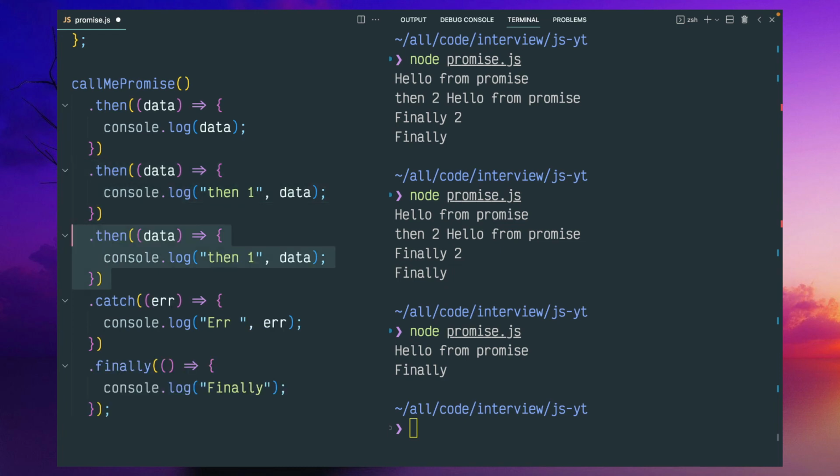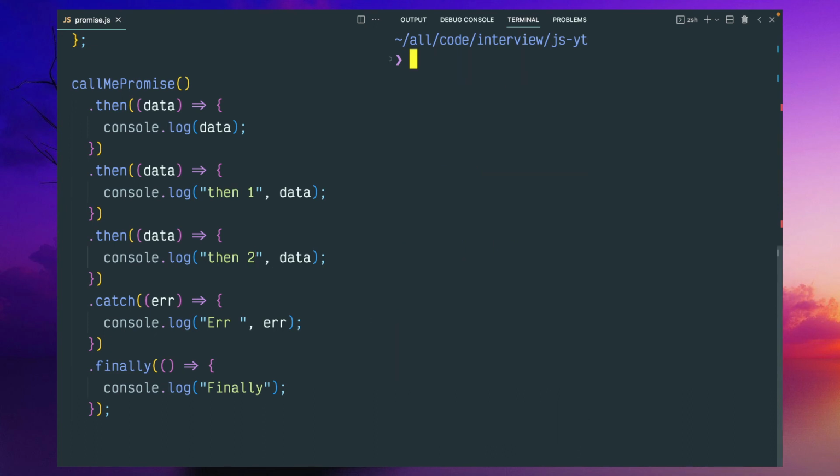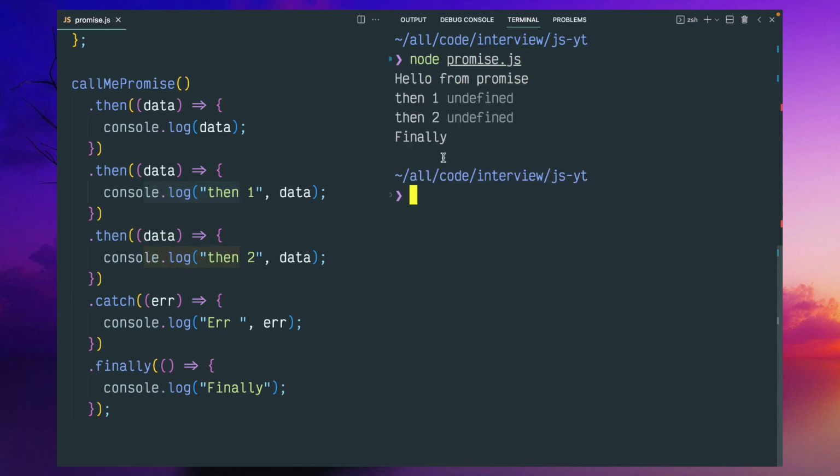You can do this any number of times. So all your then code would get executed sequentially, one after another. First this would be executed, then this one, then this one. Once you do that, it says hello from promise, then one, then two.